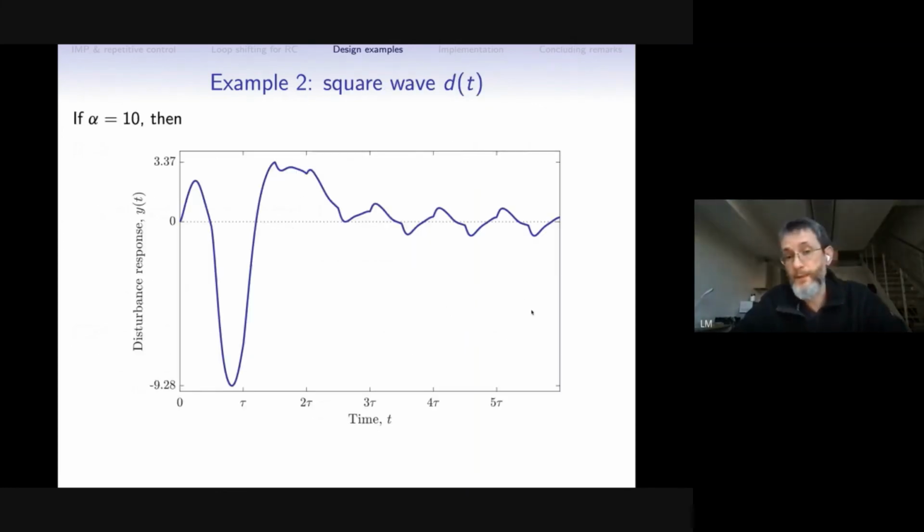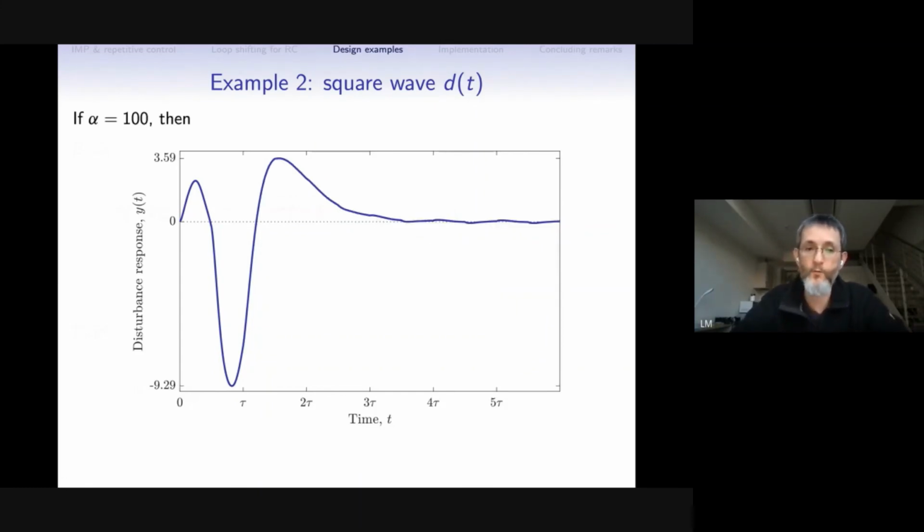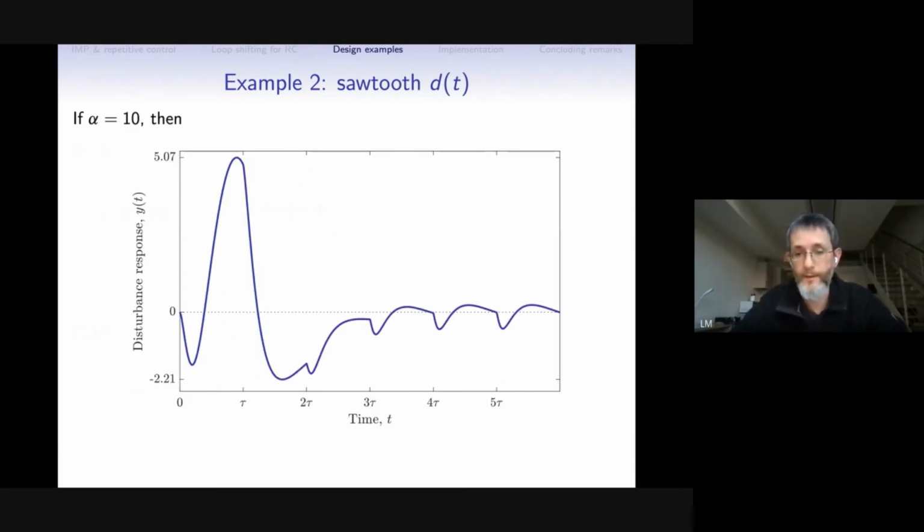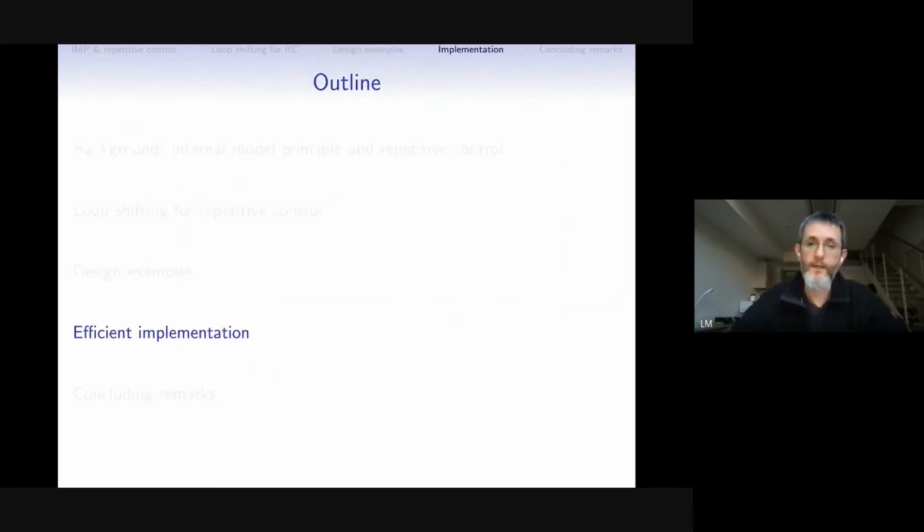And as you can see, it does the job, more or less with the same pattern as in the minimum phase case. So for alpha 10, we have quite visible residuals. For 100, they are lower. For 1000, they are practically invisible on this plot. And the same with the SO2. So we can design controllers here quite easily.